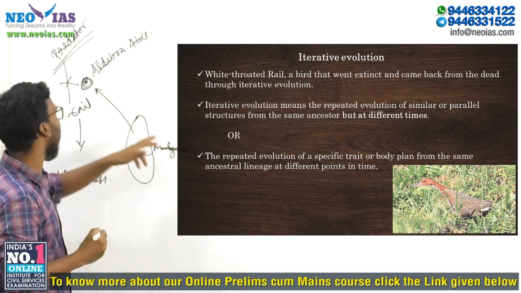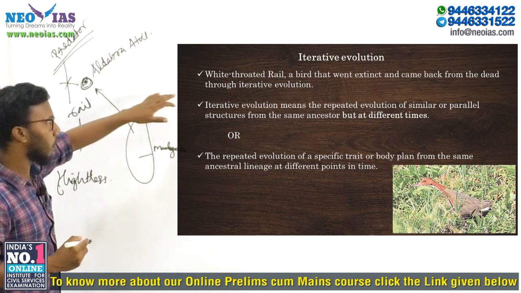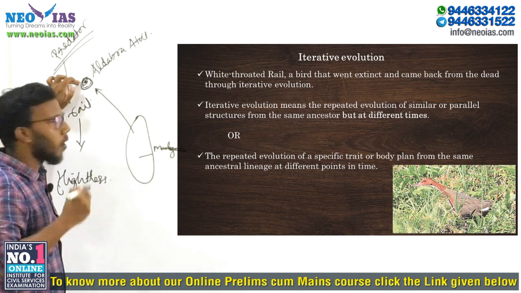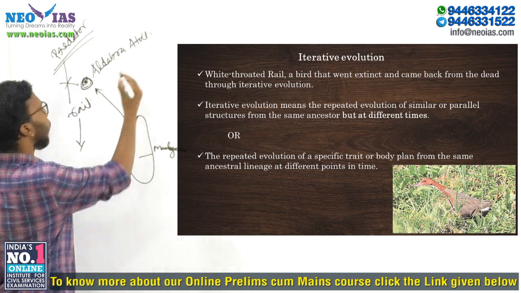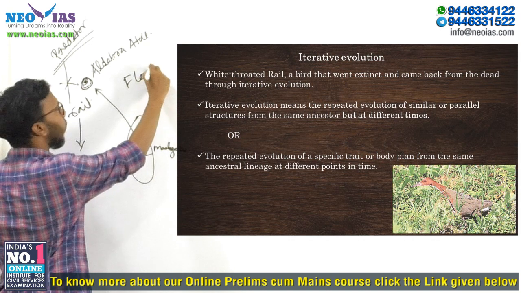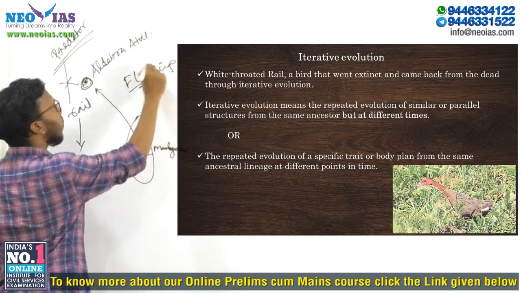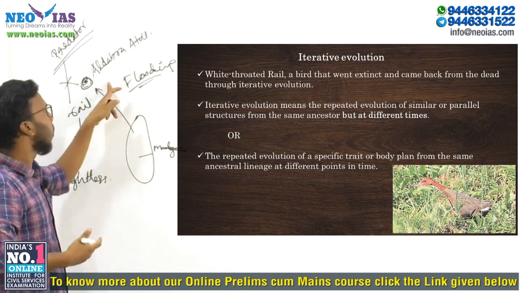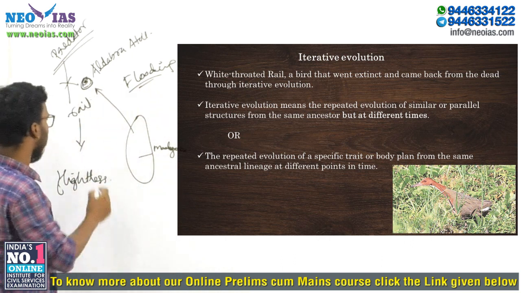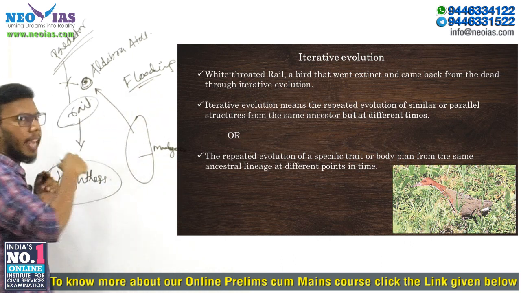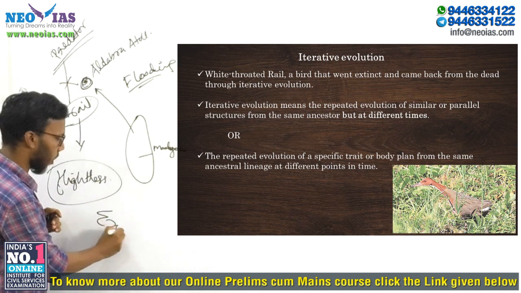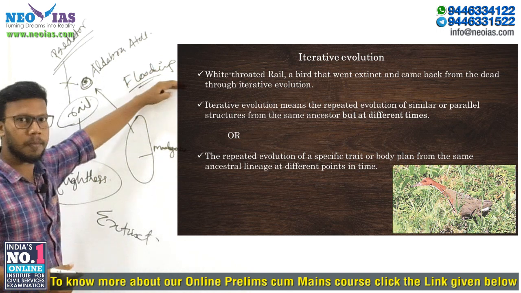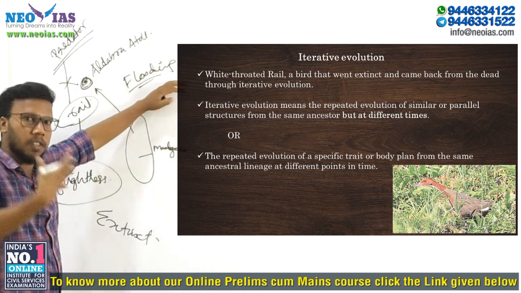Okay, now we have a flightless rail in this Aldabra Atoll. Now there was a flooding in Aldabra Atoll many years ago, right? By this flooding, the flightless rail got extinct. Then thousands of years passed.